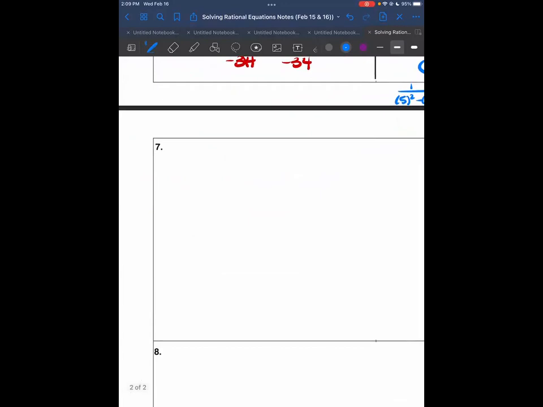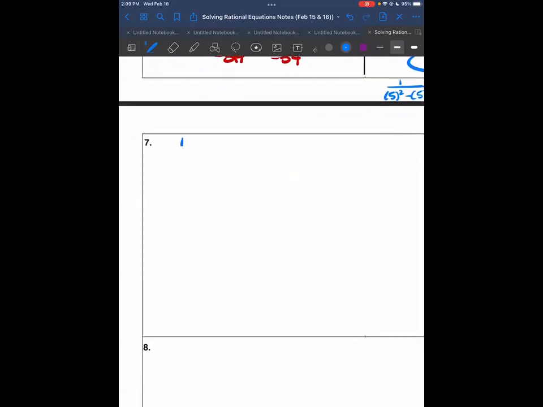So number 7, we have this right here. And then if you have the handout, you have a minus 1. I guess I'll just go ahead and write it. So this is what it shows up on the handout. You want to be able to do fractions all across, so it helps if you make the 1 a fraction, so 1 over 1. You're going to factor your denominators, which is only going to be the first one.